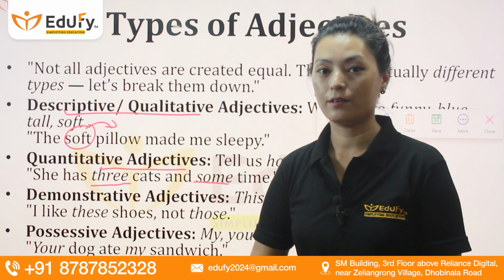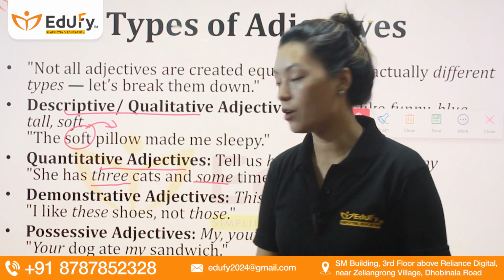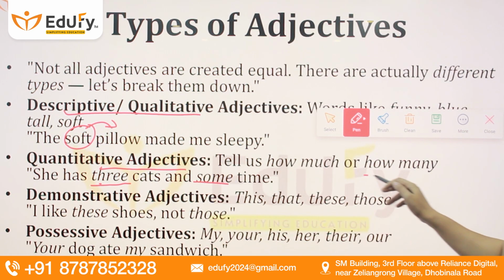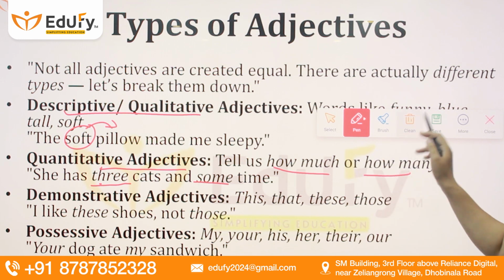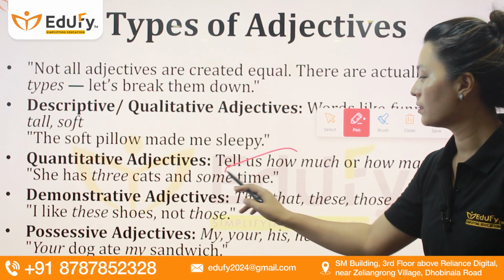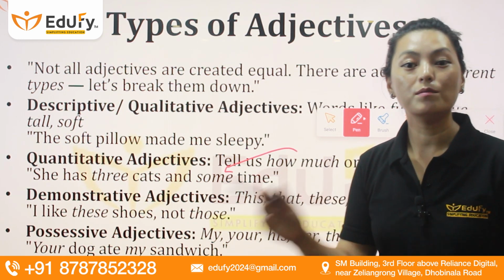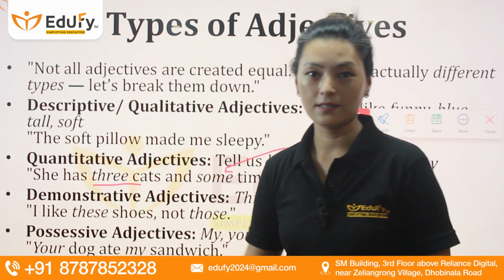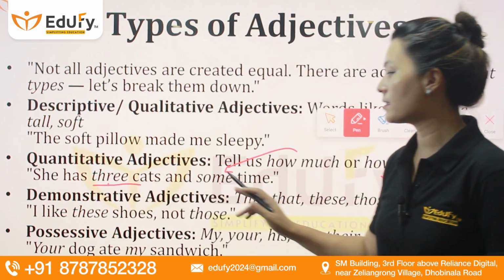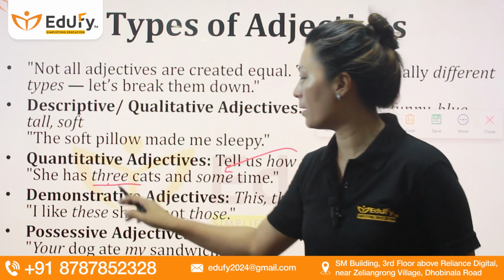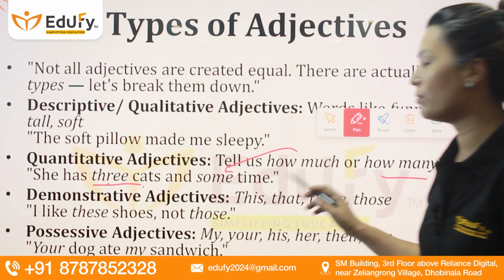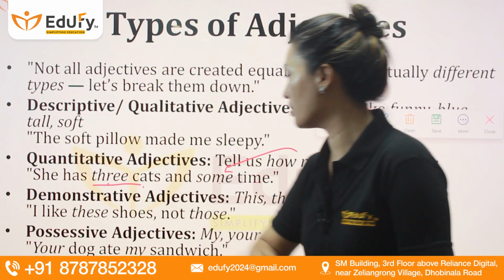It's answering the question of how many: 3 cats. And also answering the question of how much: some time. How much time? Some time. How many cats? 3 cats. So basically, three and some are adjectives talking about the nouns cats and time. So please remember this one when we talk about quantitative adjectives.